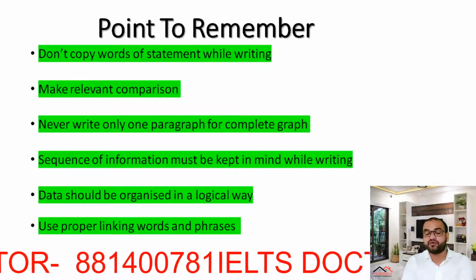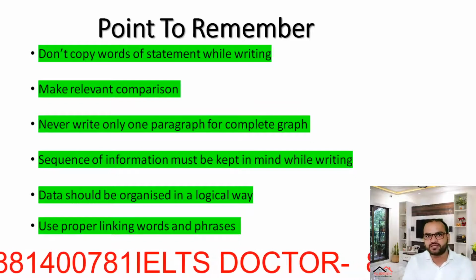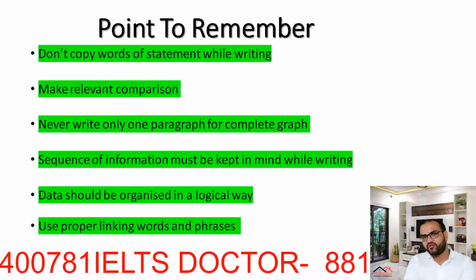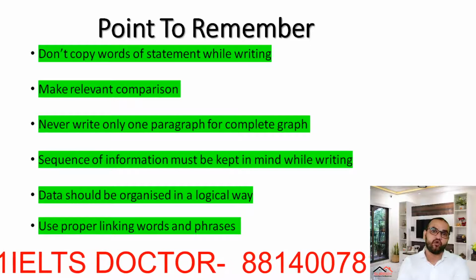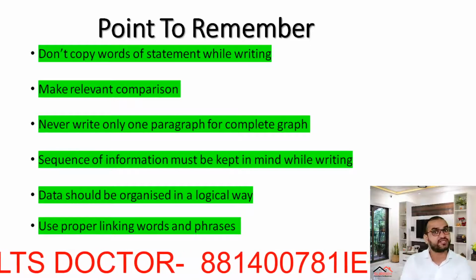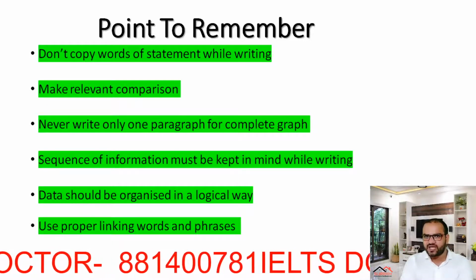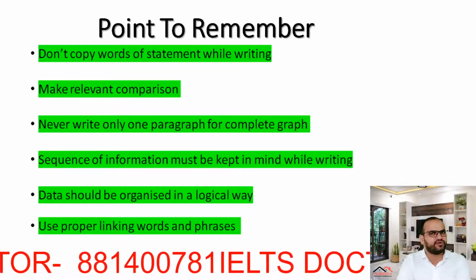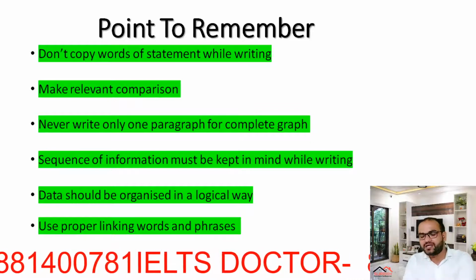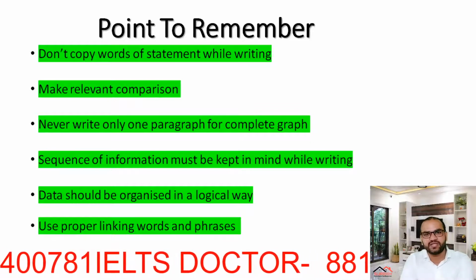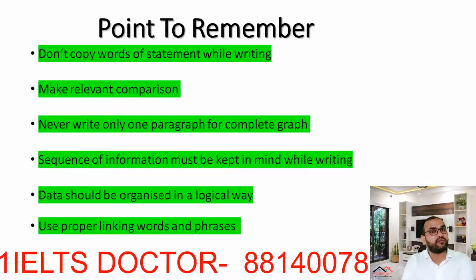Guys, if you write an unlimited number of phrases and linking words, it gives a clear message to the examiner that the candidate has overused cohesive devices. So you need to balance your cohesive devices. How can you balance the cohesive devices? That is another burning question. I'll tell you in the next clip how you can write the linking words in a proper way.